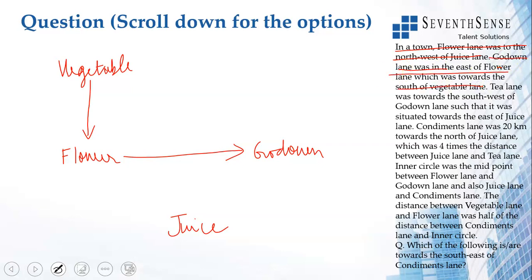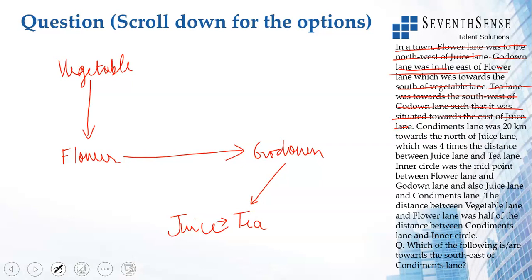T lane was towards the southwest of the go down lane. So T lane is to the southwest of the go down lane, so that it was situated towards the east of the juice lane. So it is to the east of the juice lane. Okay. So we'll simplify this further. East of juice lane. This is correct. Situated to the east of the juice lane.